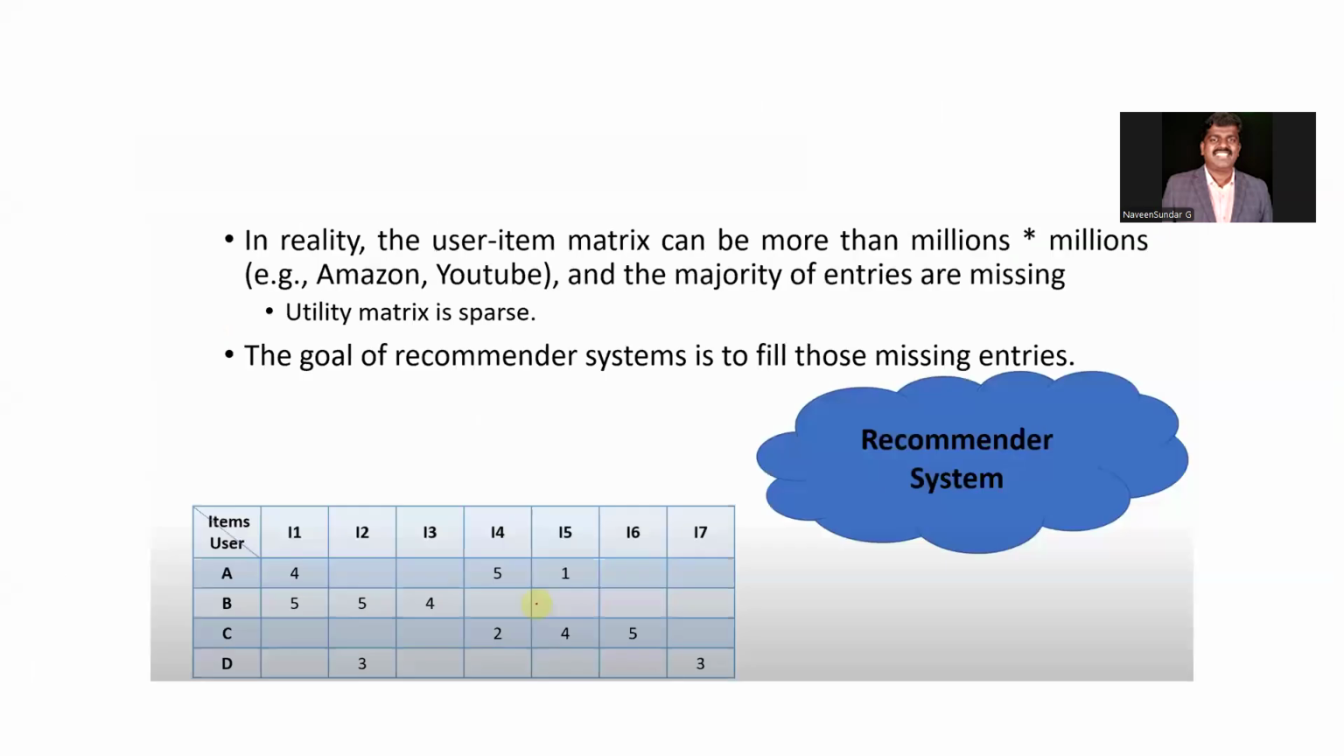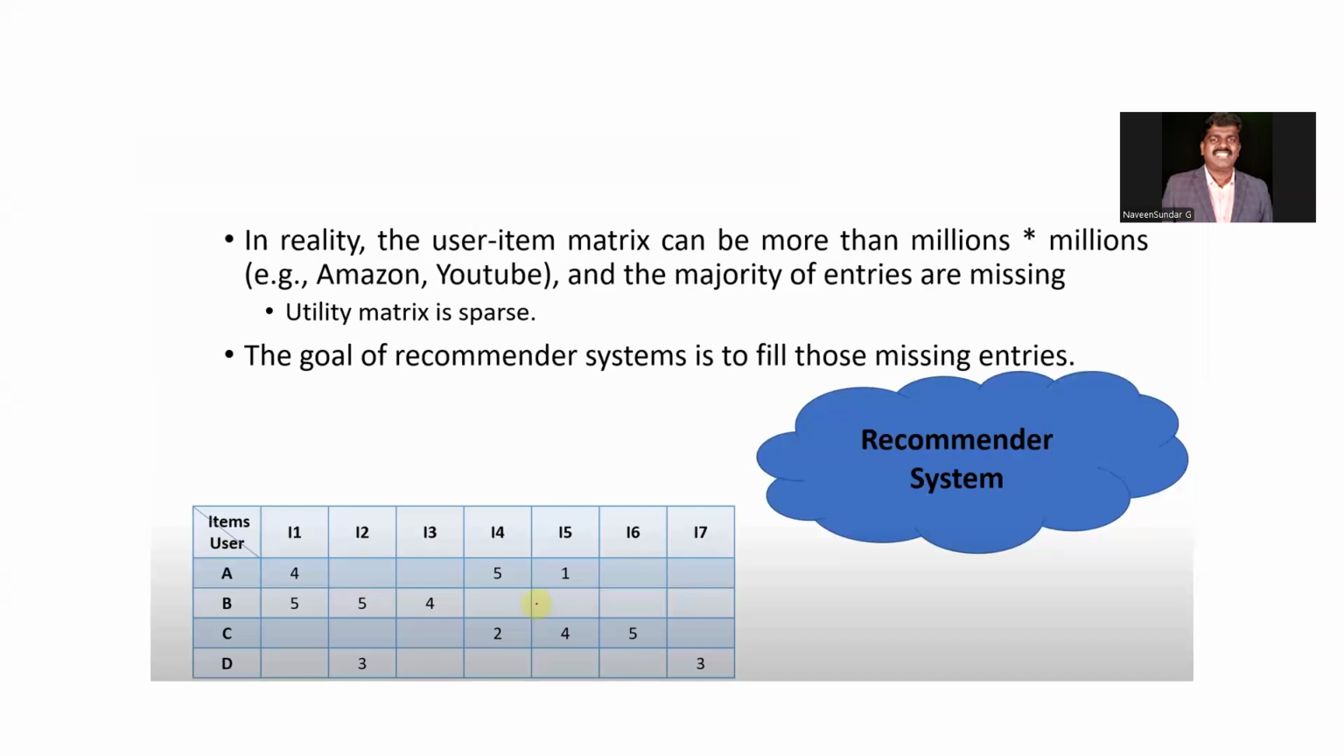And we are going to study it. In reality, the user-item matrix can be millions and millions. For example, Amazon, YouTube, and all. It's not like a simple matrix of 7 items. It is millions of rows and millions of columns. So likewise you can view it. There are n customers. We have to develop the best software to go for the best recommendation system, or otherwise it will confuse the user. Then that leads to disaster, right?